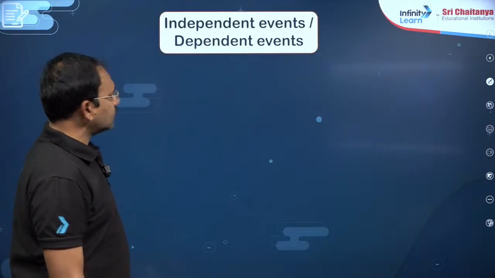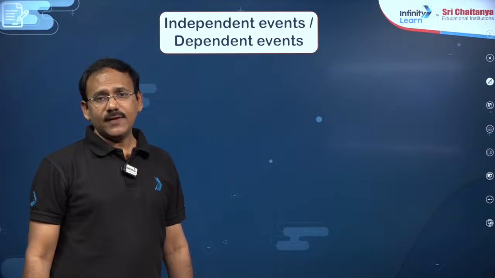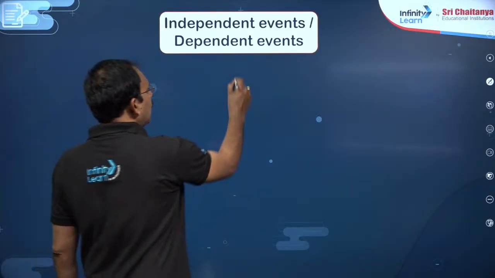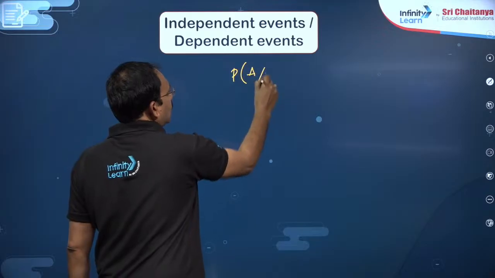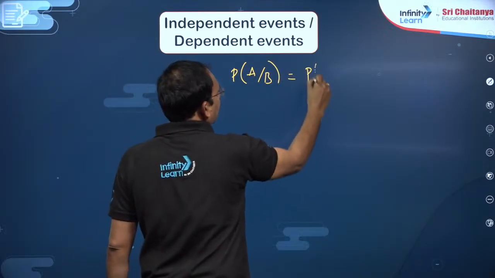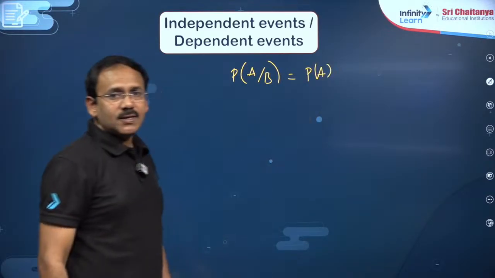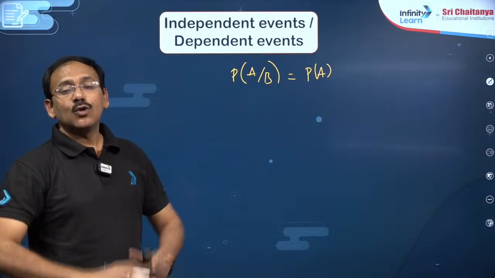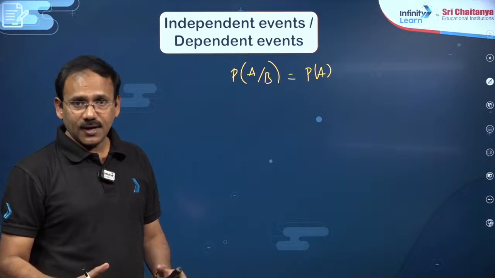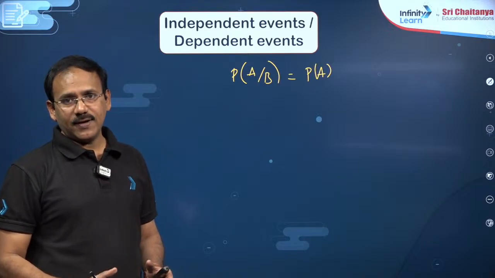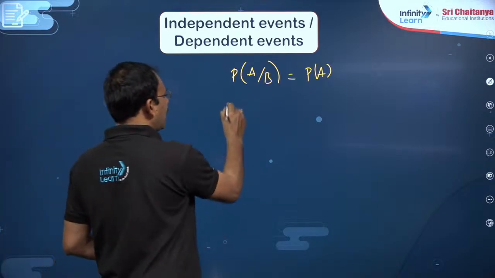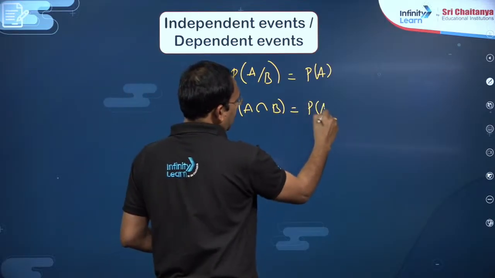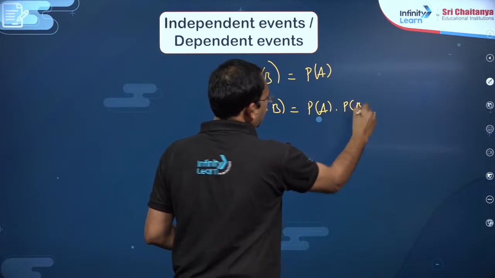Next, my dear friends. Independent events: if you take two events, A and B, and the chance of happening, P of A given B, is P of A, that means knowing that B has happened does not affect the probability of A, so we say that they are independent events, right, dear students? So for independent events, do remember P of A intersection B can be written as P of A into P of B.